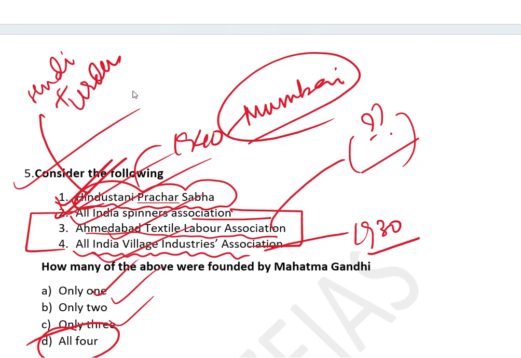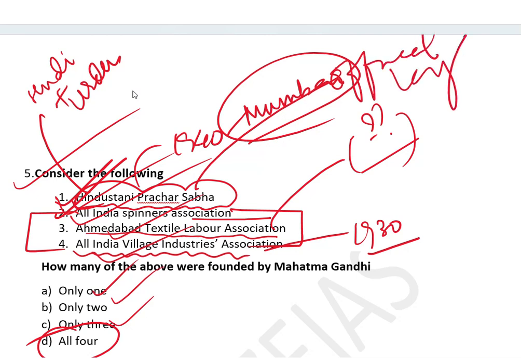In this context, guys, why have I picked this Hindustani Prachar Sabha? Because you must be knowing that in the last couple of years, an official language controversy is happening. You must be knowing that Hindi is the official language of the country.